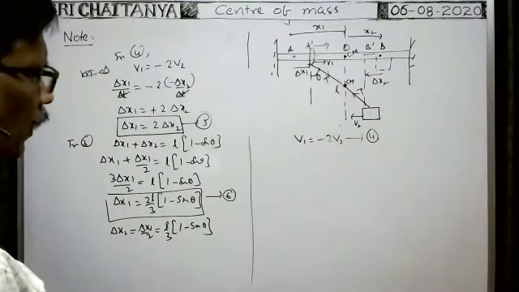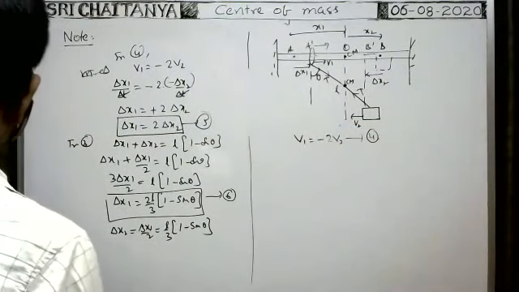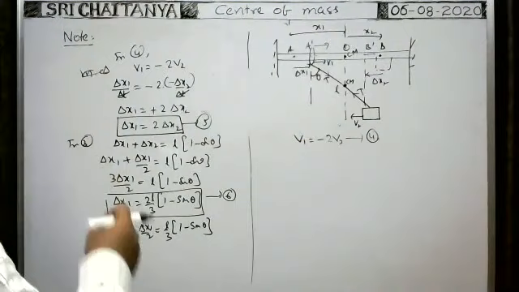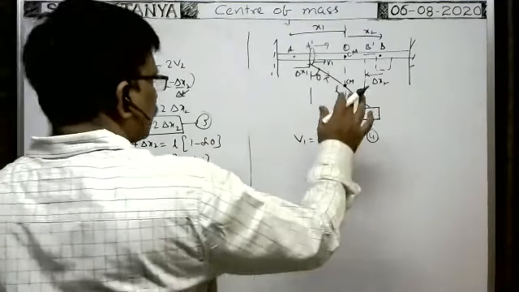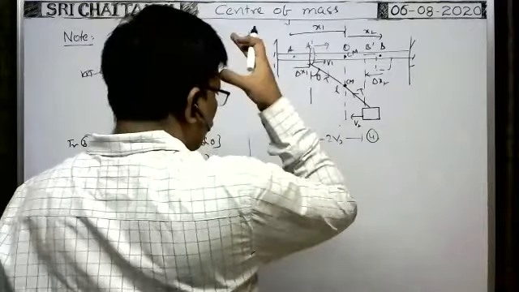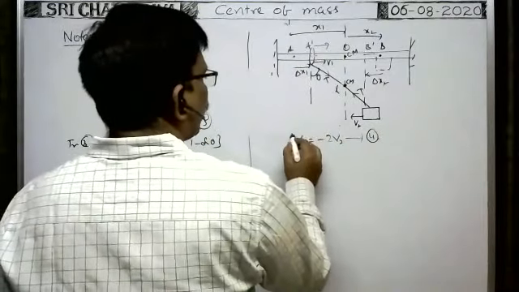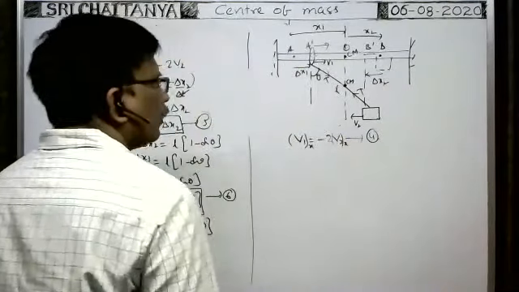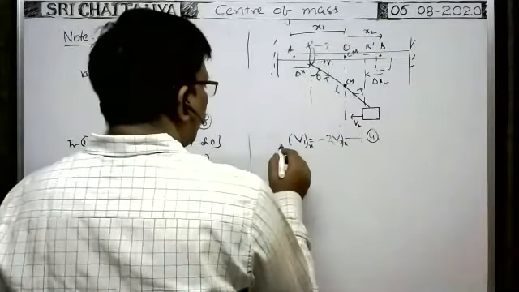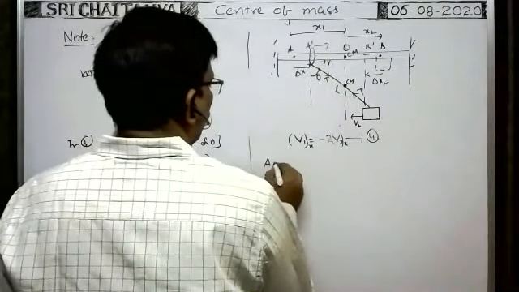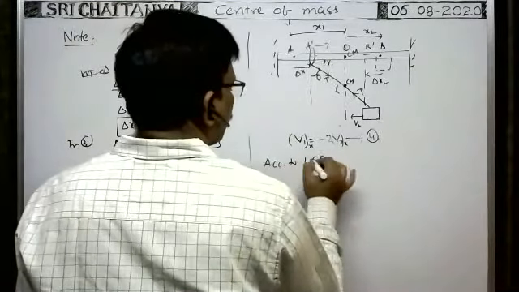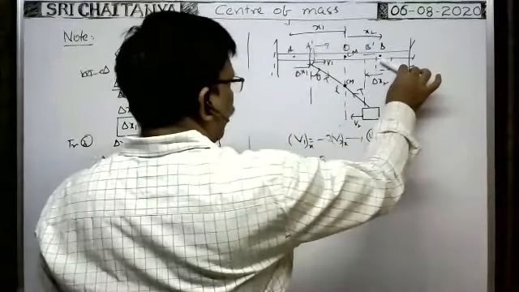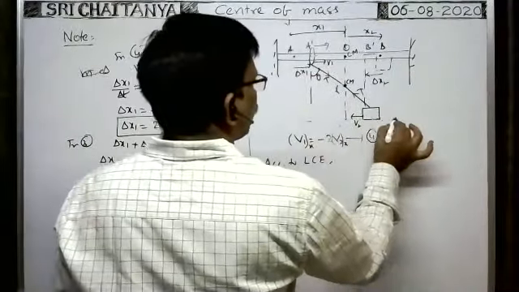Now you apply the conservation of energy principle. It is the velocity along the x-axis. This is also velocity along the x-axis only. We substituted along the x-axis. Okay, next. According to the law of conservation of energy principle, you see, whenever this block is here only, at that time, this is the reference line you take. This is the reference line.